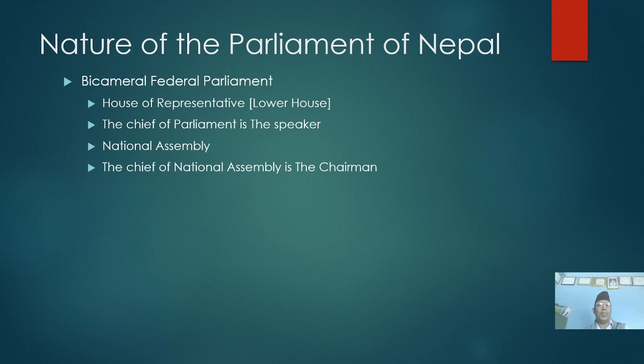The chief of the House of Representatives is the Speaker. He conducts the meeting, controls, gives orders, and monitors everything that is done by the Speaker. And the chief of the National Assembly is the chairperson. He also conducts, controls, monitors, gives orders, all things are done by the chairperson. Okay, we have a bicameral parliament, lower house and upper house. That's what you have to remember.